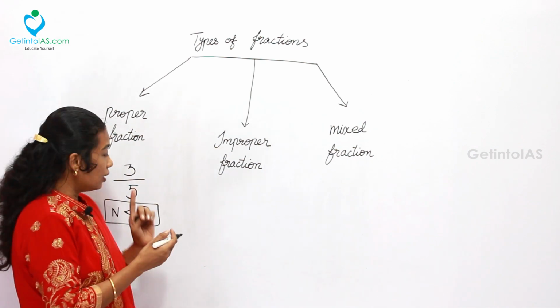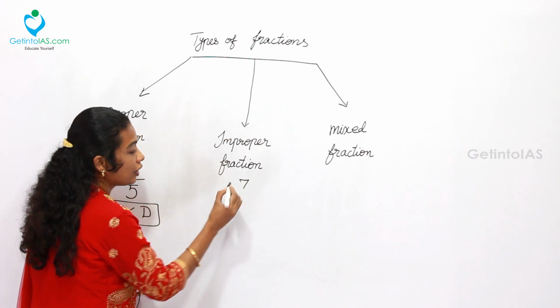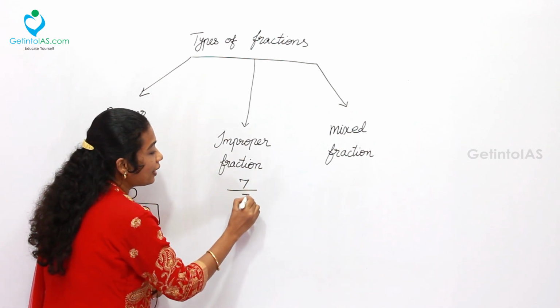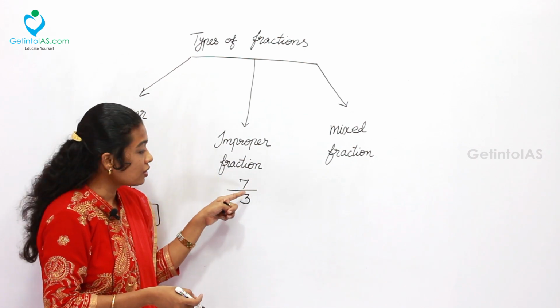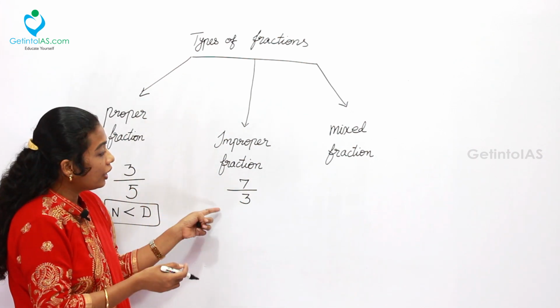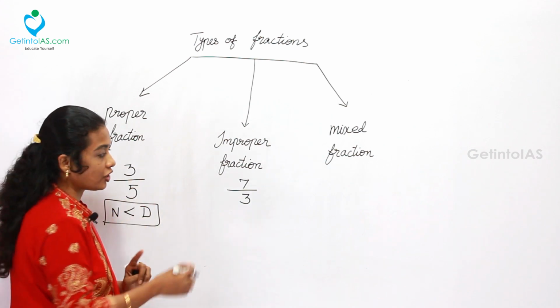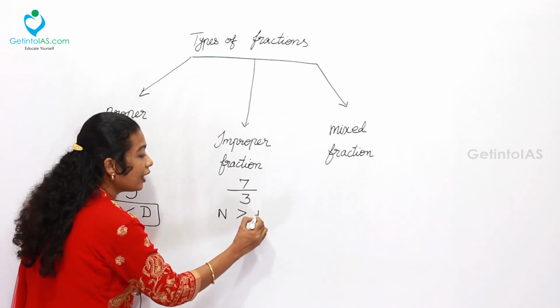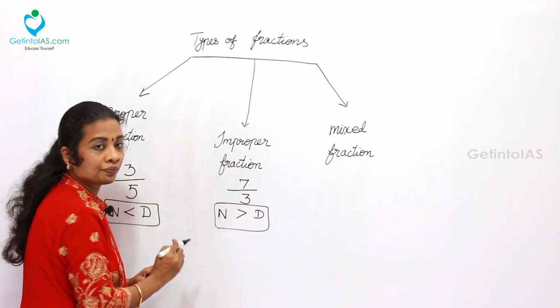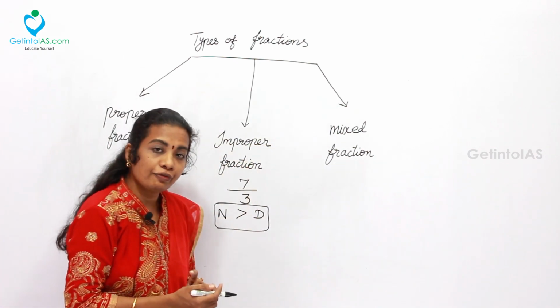Improper fraction, the same thing in reverse, that is 7 by 3. Let's take it for example. 7 is the numerator part which is greater than 3. So it is to be called an improper fraction. In an improper fraction, always the numerator will be greater than the denominator. Then the next one is mixed fraction.